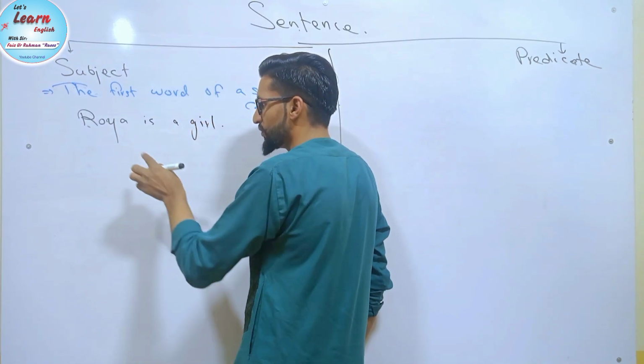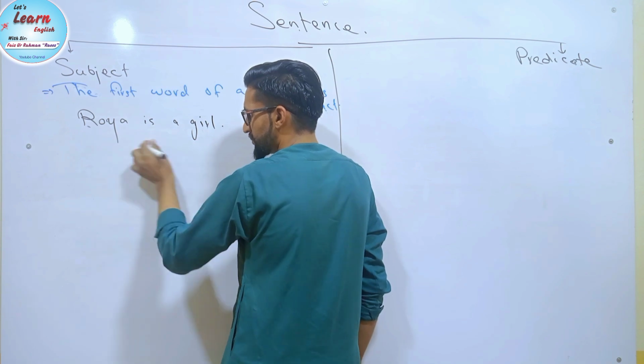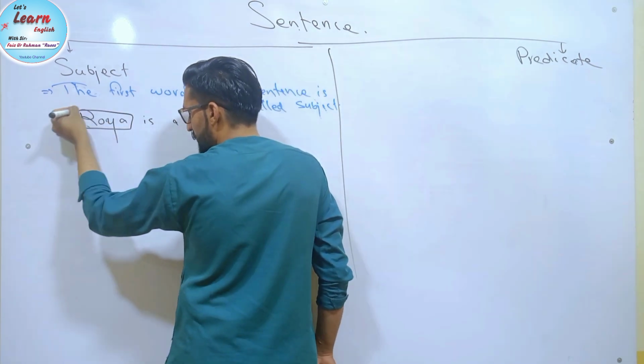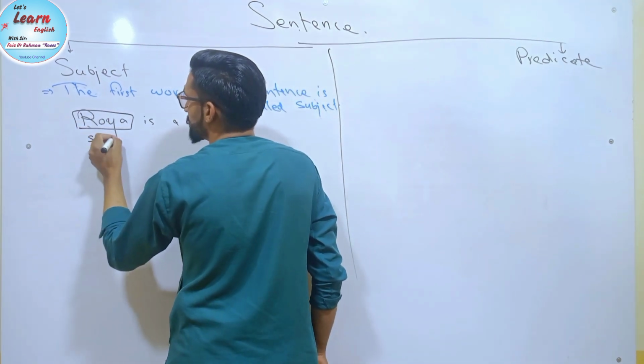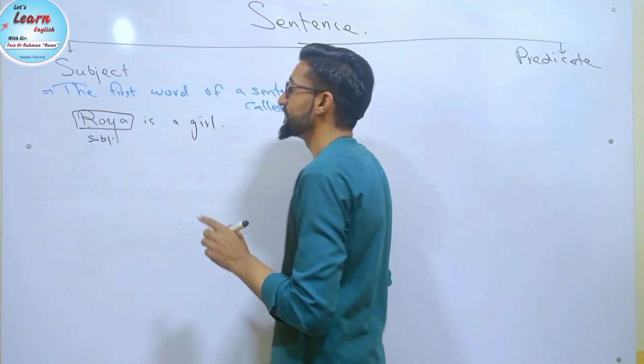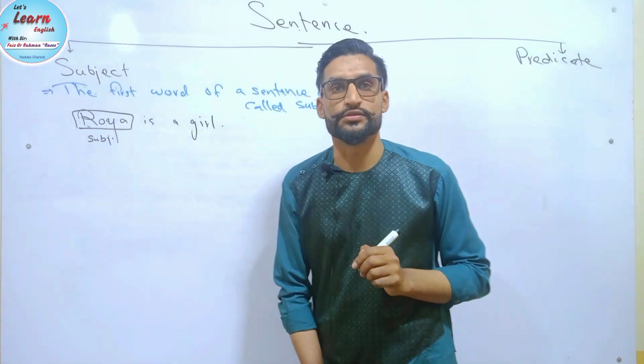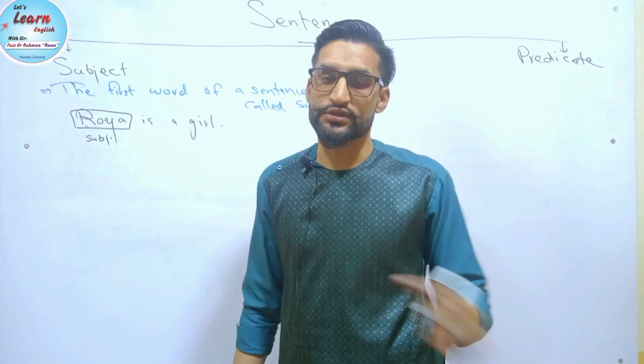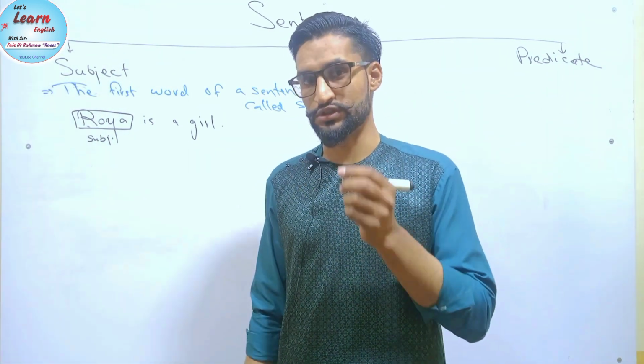Roya is a girl. Now look, what is the first word in this sentence? So the first word is Roya. So Roya is the subject of a sentence, because in definition we said that the first word of a sentence is called subject. Now Roya is the first word, so this is the subject.